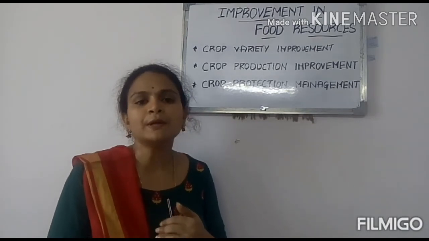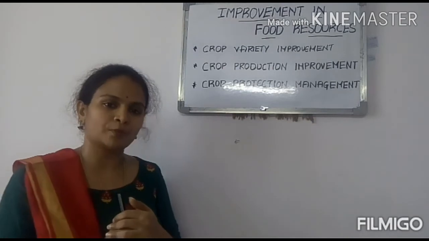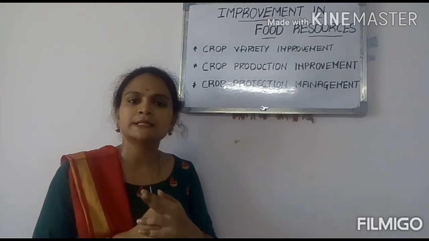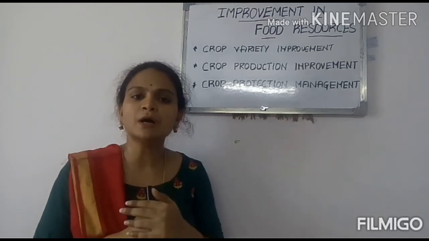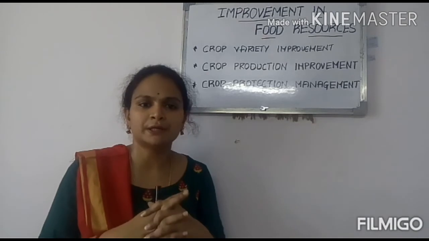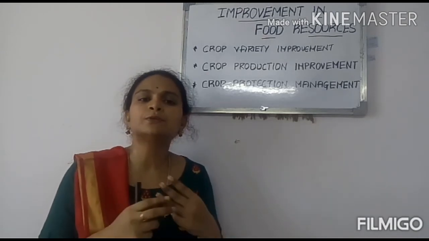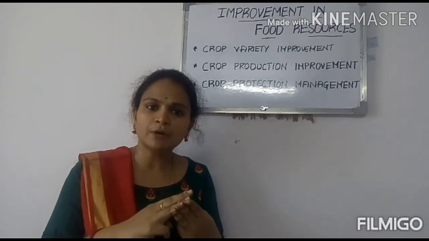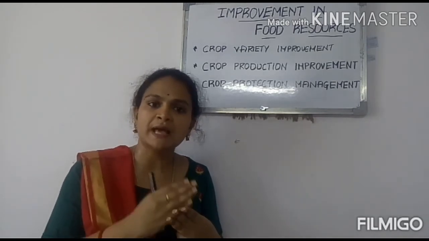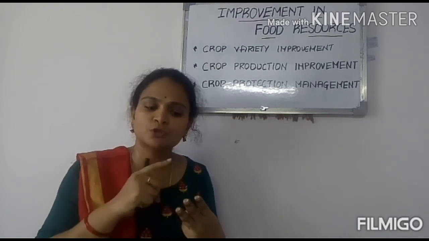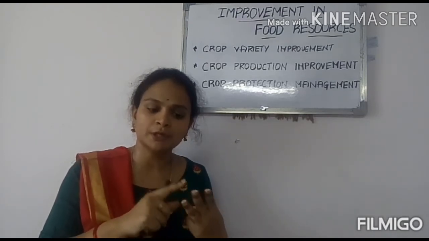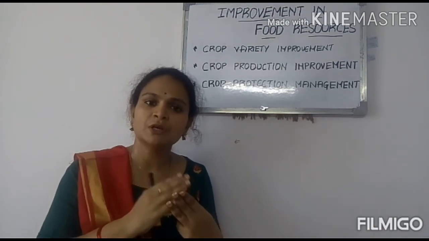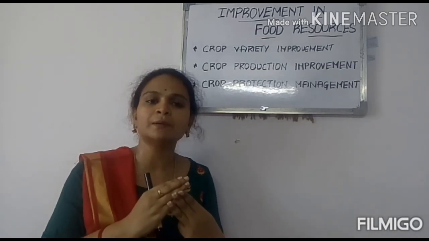Okay, the second reason is how we are nurturing the crops. What precautions are we taking when we are cultivating crops? This is the second one. Third one, after the harvest, how are we protecting it? Okay, these are the three important basic things which they observed: choice of seeds, how the crops are nurtured, and how the harvest is protected. Based on these three reasons, the crop production increased during that period.